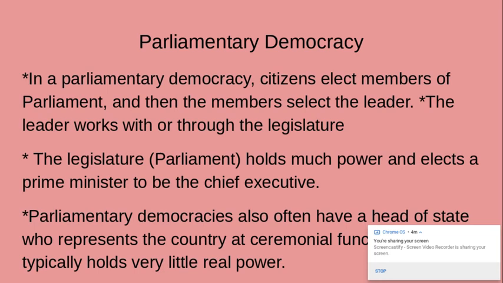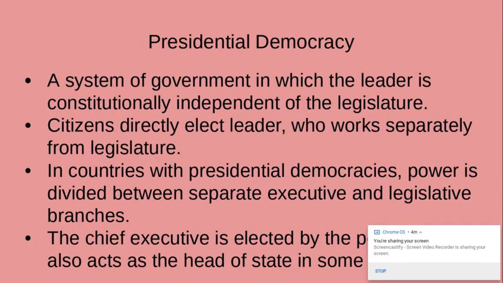Parliamentary democracies often have a head of state who represents the country at ceremonial functions and typically holds very little power. On the other hand, we have a presidential democracy, which is a system of government in which the leader is constitutionally independent of the legislature. Citizens directly elect, they vote for the leader, who works separately from the legislature. In countries with presidential democracies, power is divided between separate executive and legislative branches. The chief executive is elected by the people and acts as the head of state in some cases. An example of a presidential democracy would be the United States.